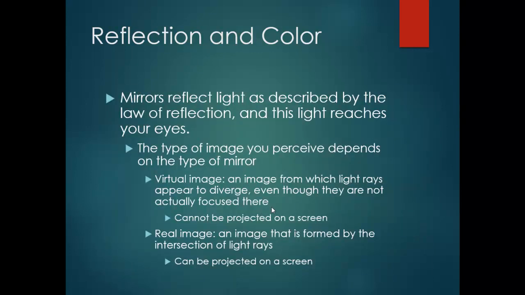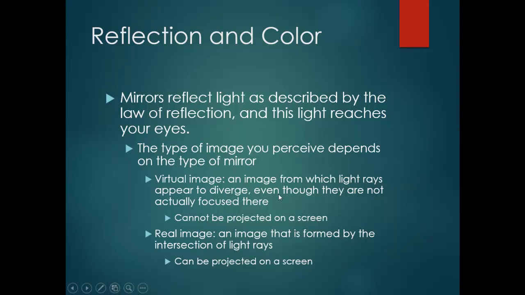A mirror reflects light as described by the law of reflection, and this light reaches your eyes. The type of image you perceive depends on the type of mirror. Okay, so we have two types of mirror: plane mirror and convex or concave mirror. We have two types of image: real image or virtual image. So the type of image depends on the type of mirror.